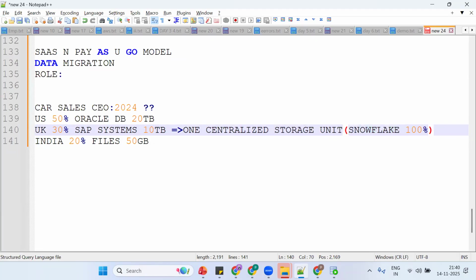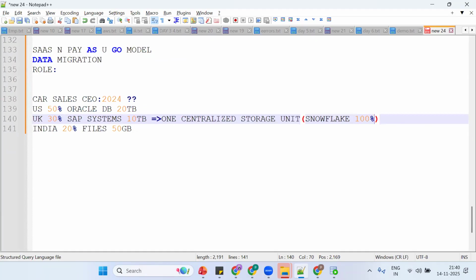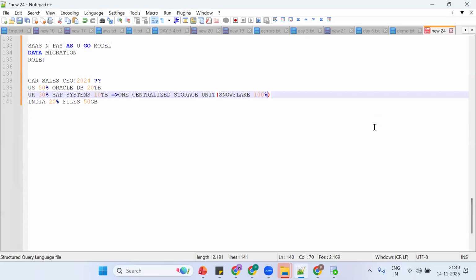Now we have 100% of the data, available in table format, and as an end user or stakeholder I want to analyze it. After bringing the data, I want to perform transformation.